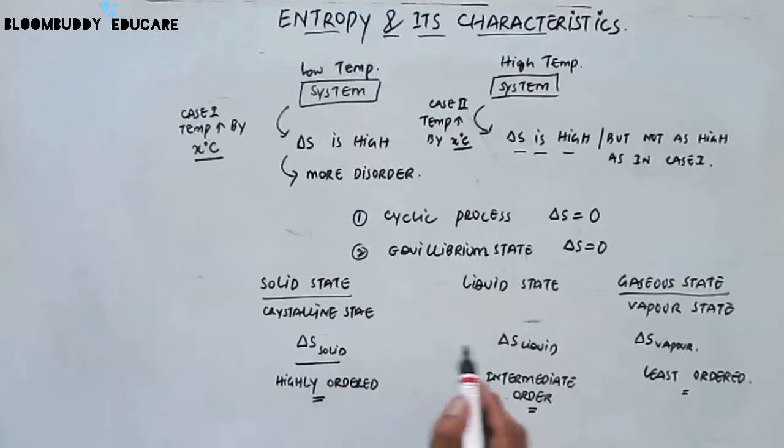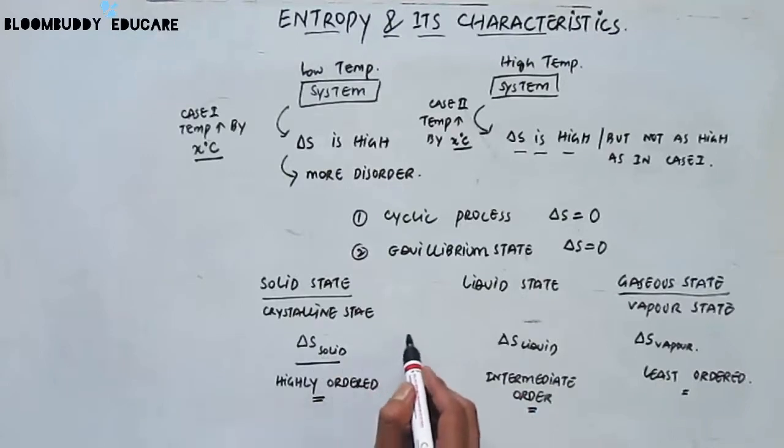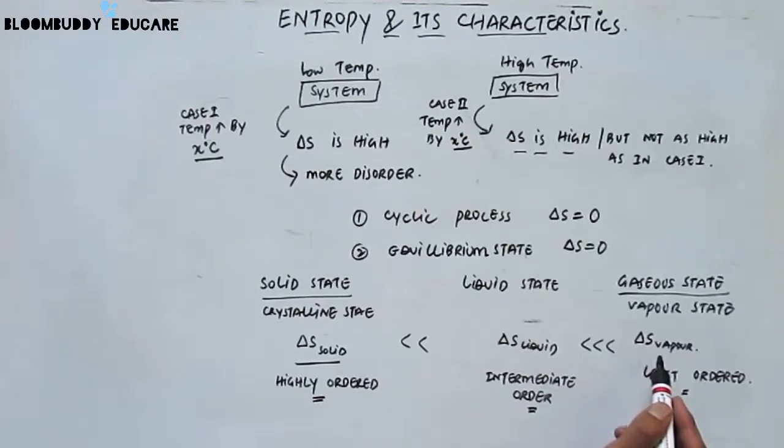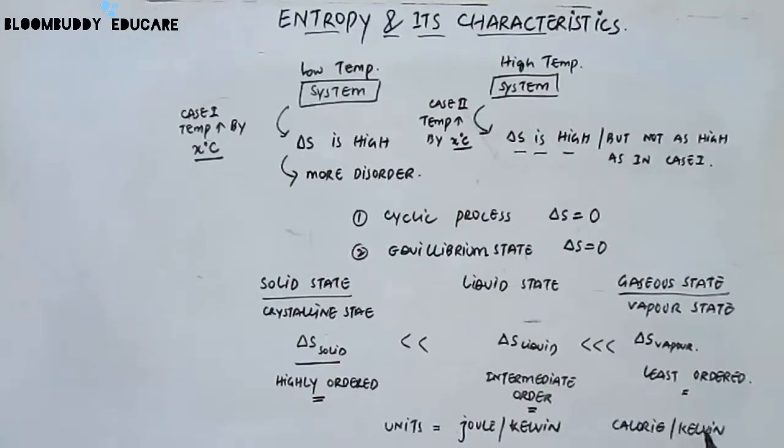So if we have to rearrange these terms, we can say that delta S solid is always highly ordered as compared to the liquid, which is always highly ordered as compared to the vapor state. The units of entropy are always joule per Kelvin. We can also measure it in terms of calorie per Kelvin in CGS system.